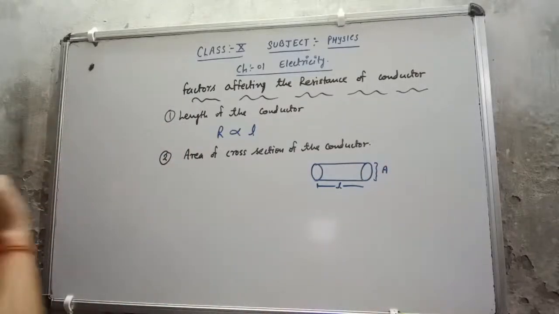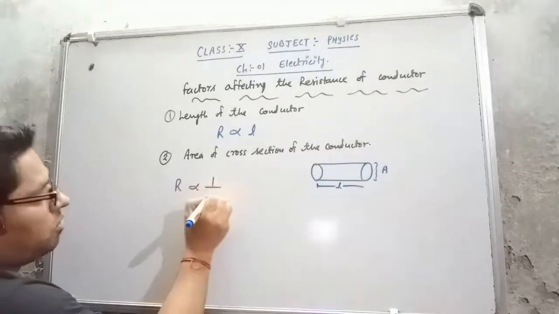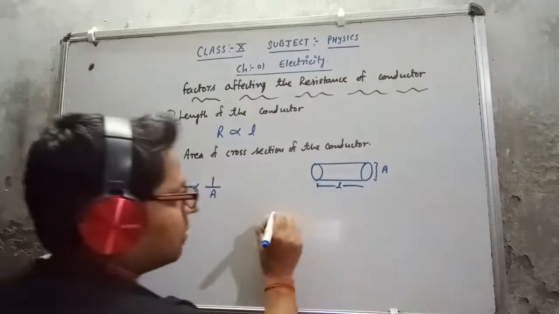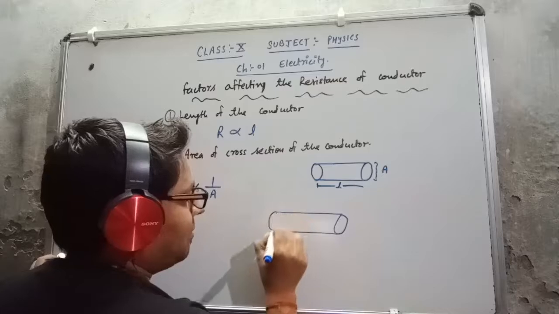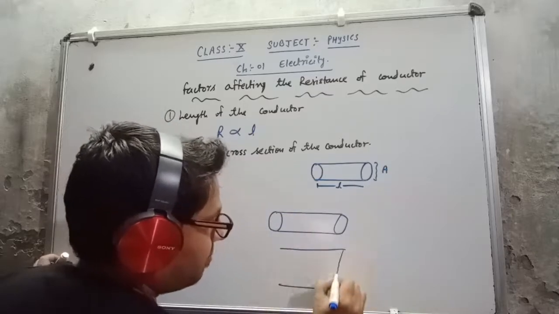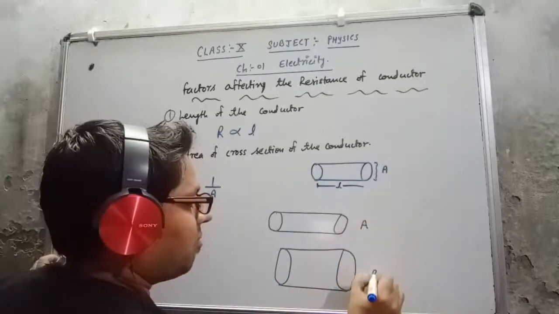It's very simple: resistance is inversely proportional to the area of cross section. You can check it easily. Suppose I have two wires. This is wire A and this is wire B.